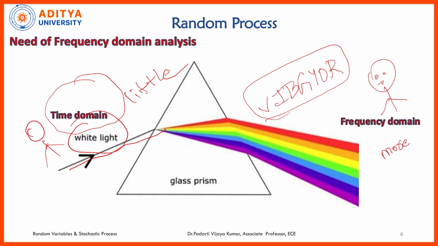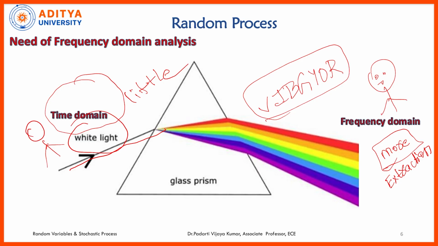Any analysis which we do is to extract more and more information. So now you can see clearly that the frequency domain characteristics or spectral domain characteristics provide more relevant information, in particular more relevant information which will be helpful in experimental analysis.